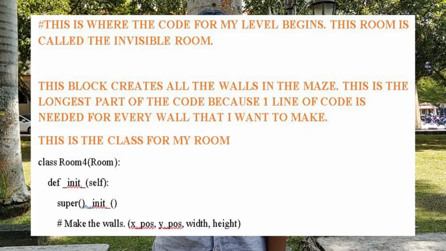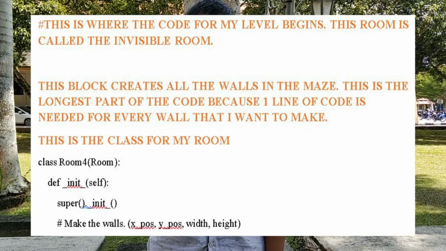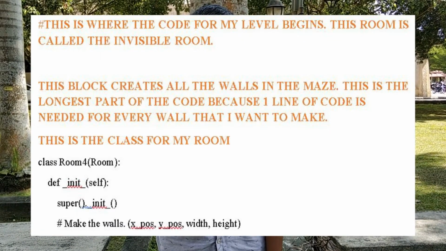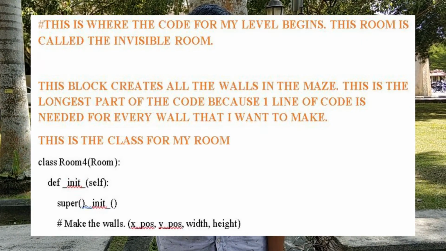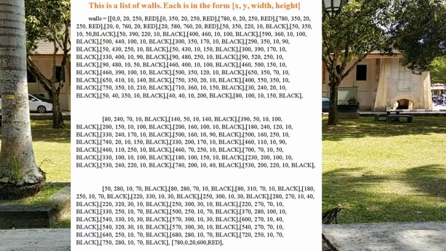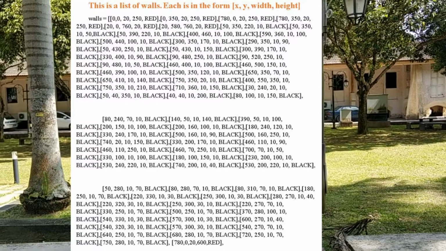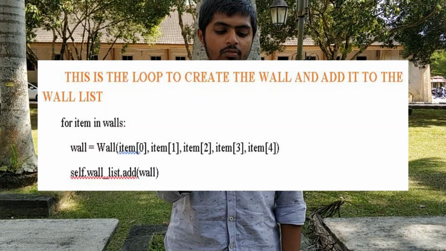This is where the code for my level begins. This room is called the invisible room. This block creates all the walls in the maze. It is the longest part of the code because one line of code is needed for every wall that I want to make. This is the class for my room. This is a list of walls, each in the form of X, Y, width and height. This is the loop to create the walls and add them to the wall list.